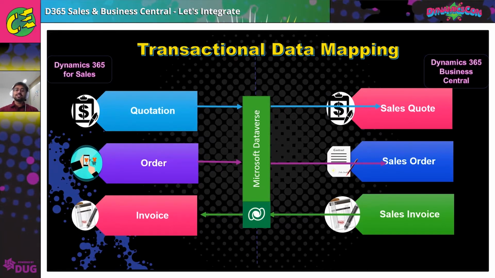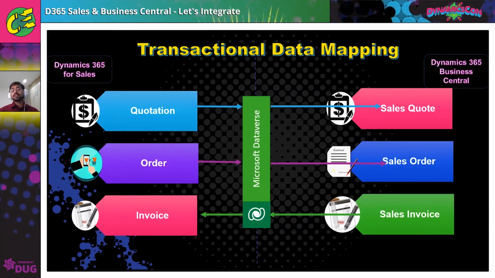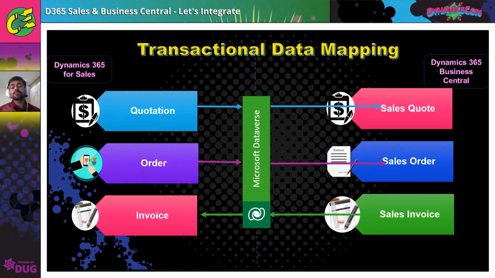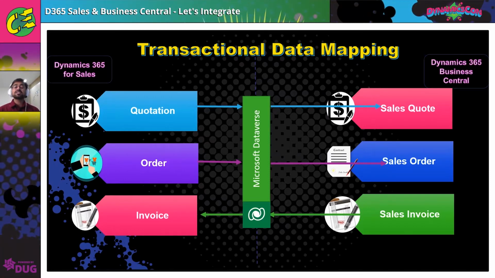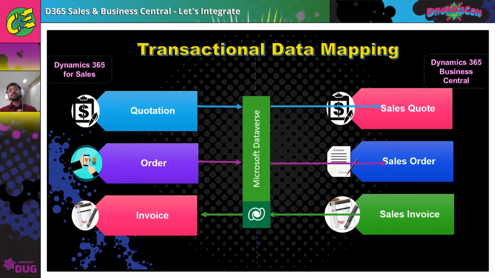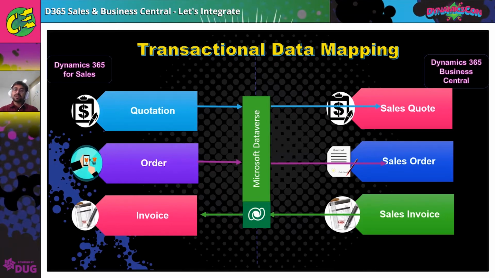And finally, the sales order is processed inside BC, because that's where the fulfillment is done, whether it's tangible or intangible. Tangible, like the product shipment and other things, are done, and that's where the order fulfillment is done. And finally, the sales invoice is created, and this sales invoice flows back to CRM, into the CRM invoice entity or table, and the sales rep can see the different invoices there.